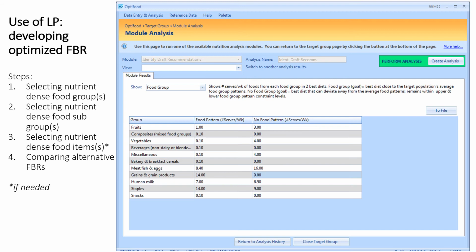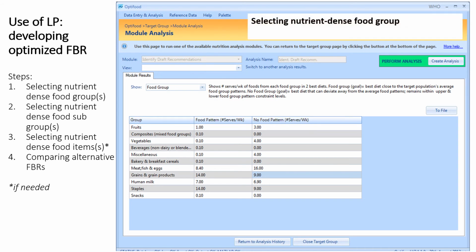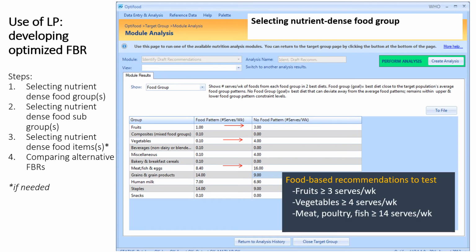And the key is that when the food groups have potential to promote, there will be a big gap between the frequency in the food pattern versus the no food pattern. As you can see here, fruits, vegetables, and meat, fish, eggs are the 3 food groups which have potential to be promoted to solve the problem, and this also gives you the frequency per week which can be recommended.